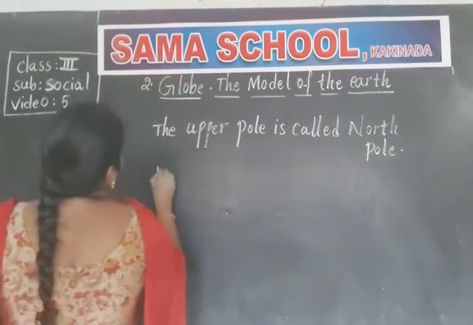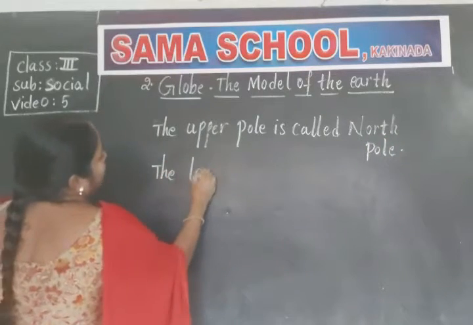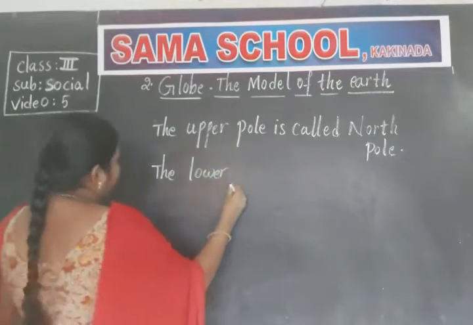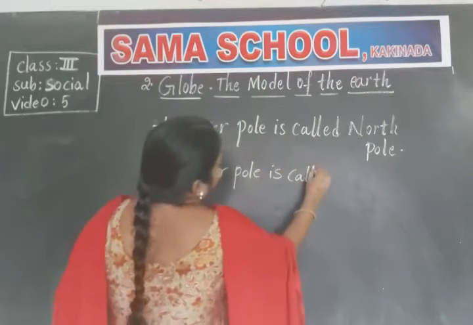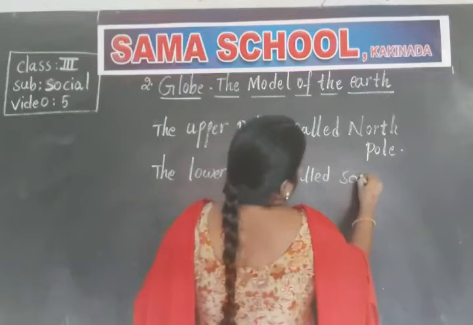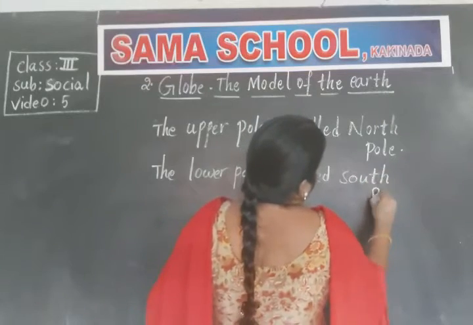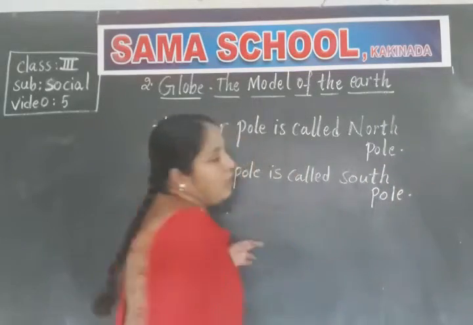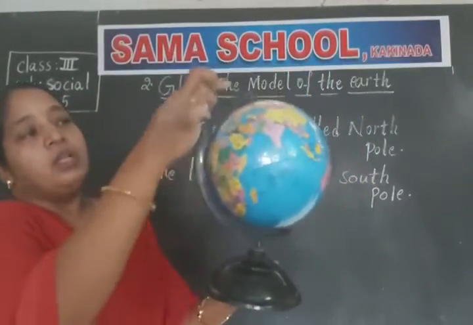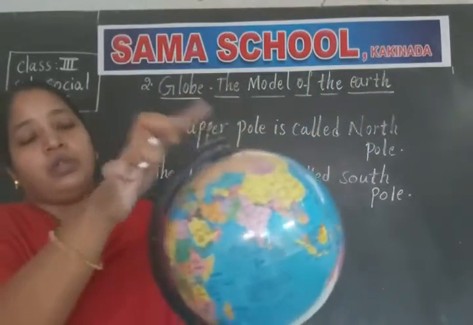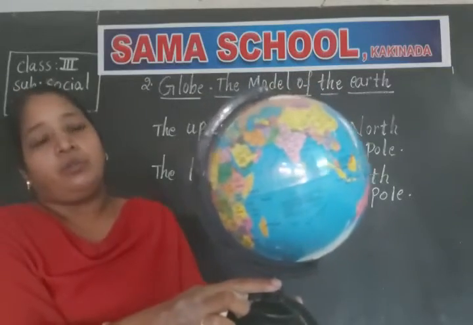Okay children. And next one, the lower pole. The lower pole is called South Pole. Okay, so this is the upper pole and this is the lower pole. The upper pole is called North Pole and the lower pole is called South Pole.